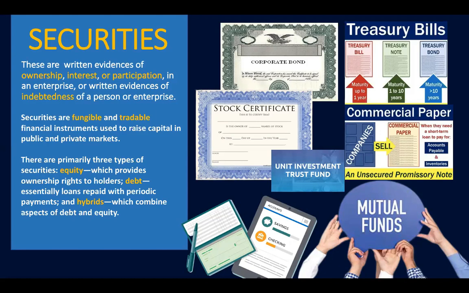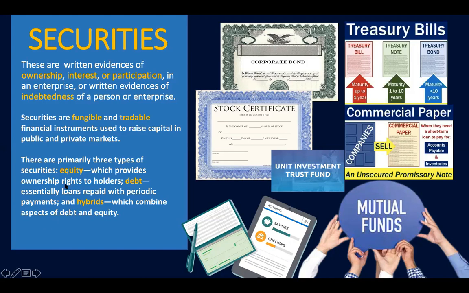When we talk about securities, we are referring to ownership. When you buy shares of stocks, you actually own shares of stocks of publicly listed companies. Interest: you earn interest income from the amount that you invest in bonds or credit securities. And of course, participation, for example, in a unit investment trust fund, or written evidences of indebtedness, such as credit securities, or when you lend money to the government through treasury bond or treasury bill, or to a corporation through commercial paper or corporate bonds.